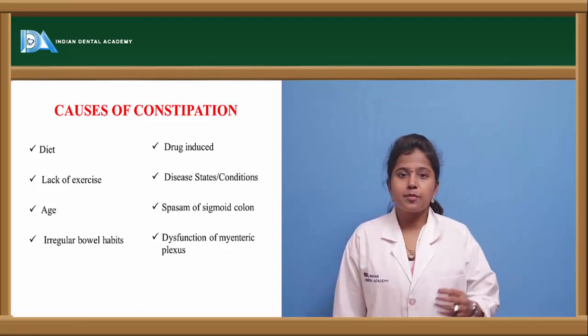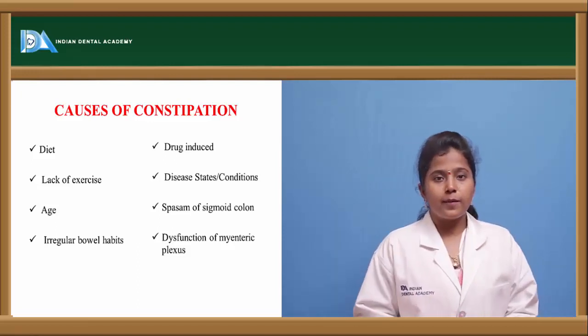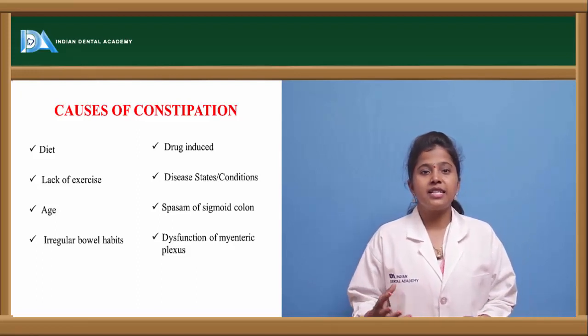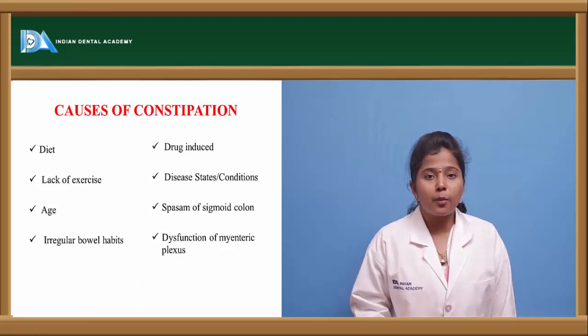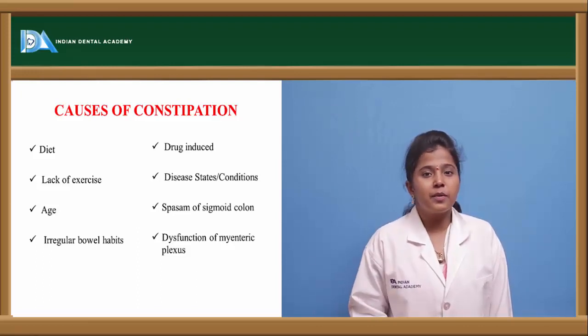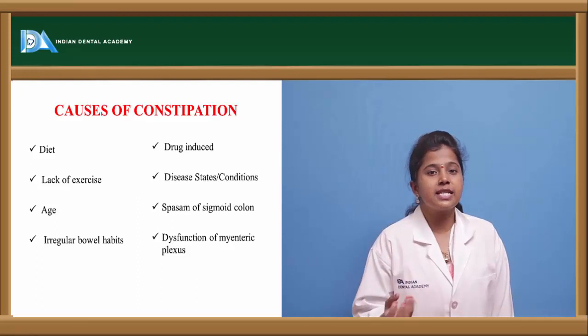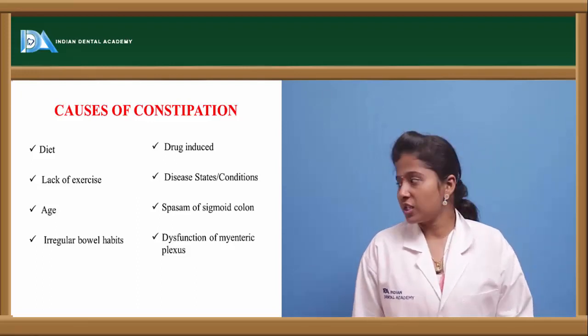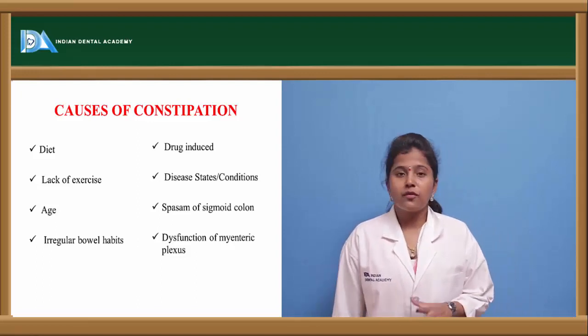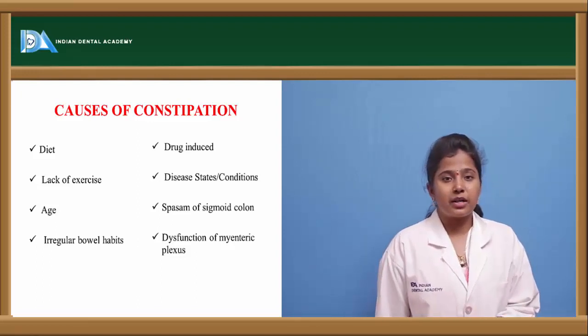The other reasons may be related to the colon, which is present in the large intestine. If there is any spasm to the colon, or the colon does not show proper peristaltic movement, then also this constipation occurs. And because of dysfunction of mesenteric plexus.